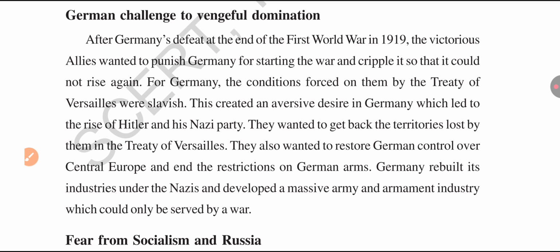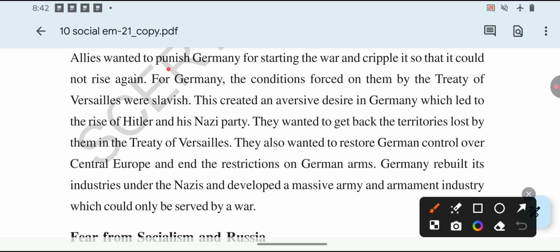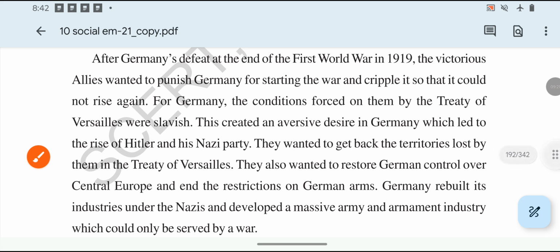After the First World War, in 1919, the Versailles Conference was held. The victorious allied power countries wanted to punish Germany because Germany was responsible for the war. They wanted to cripple it so that it could not rise again.